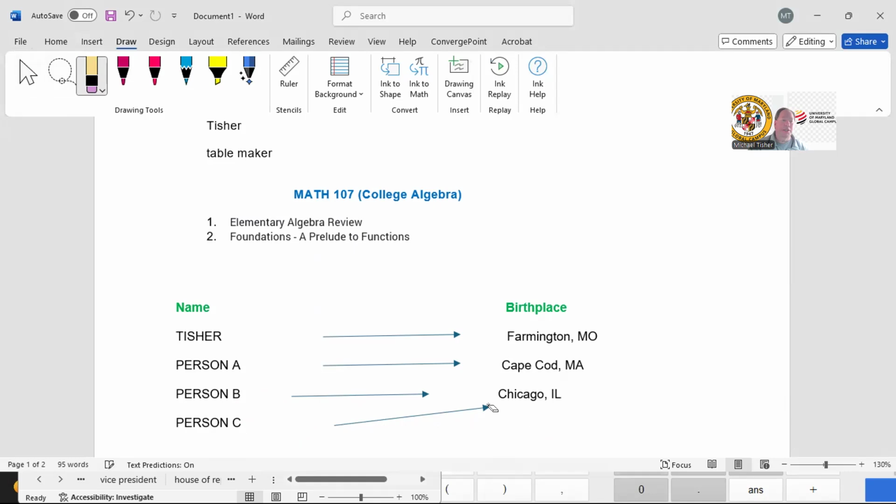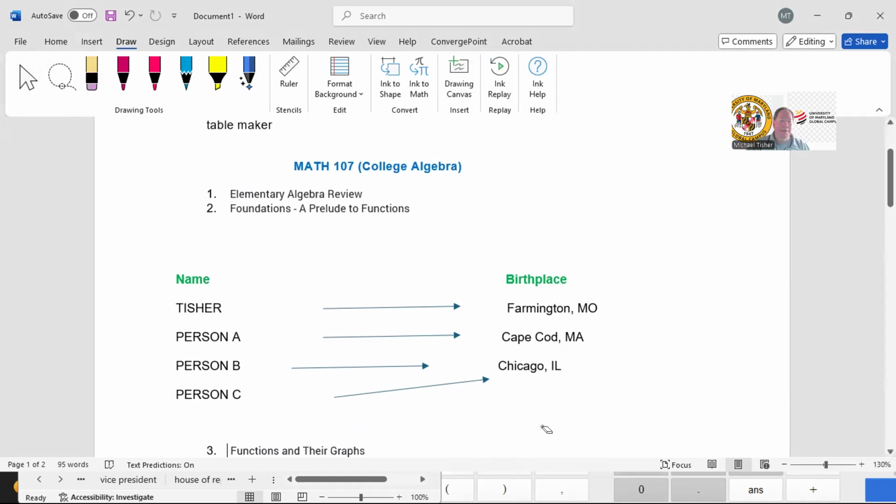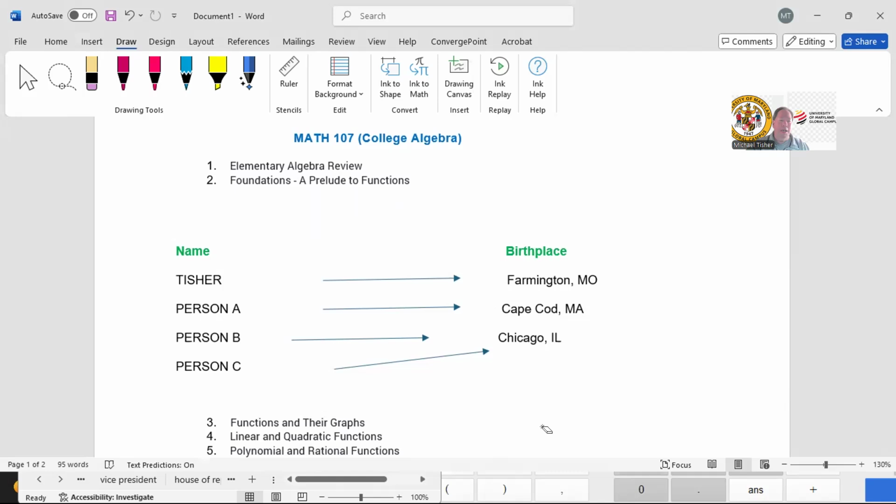But notice that in a function, we can have two different things on the left go to the same thing on the right. So in this case, person B and person C both have a birthplace of Chicago, Illinois. All right, so we'll talk about a lot of examples like that and practice on those in the classroom as well. All right, and then we'll expound upon this by talking about functions and their graphs. All right, and one graphing program I like to use is called Desmos. So let me show you how that works.